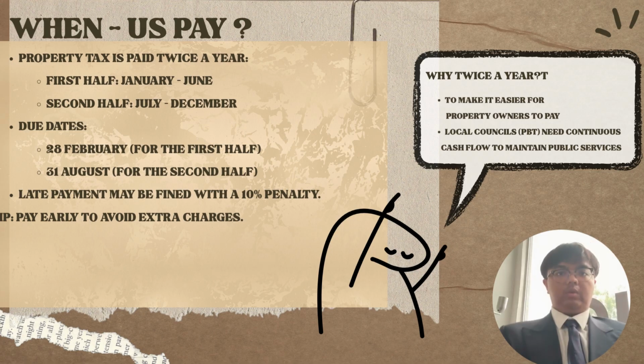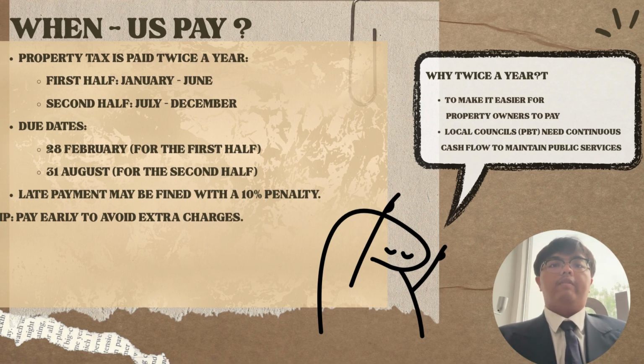Payment schedule and frequency. Property tax is paid twice a year. Tax period breakdown: the two halves cover the first half, January to June, and the second half, July to December. Key due dates to remember: first half payment 28 February, second half payment 31 August.